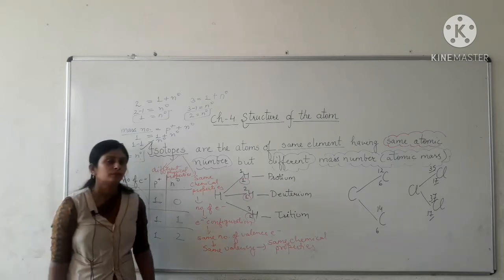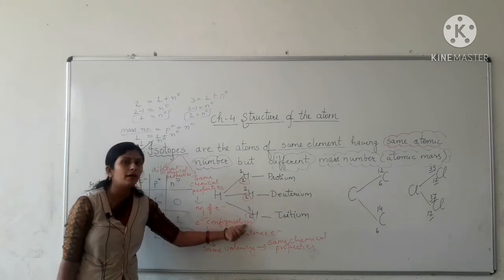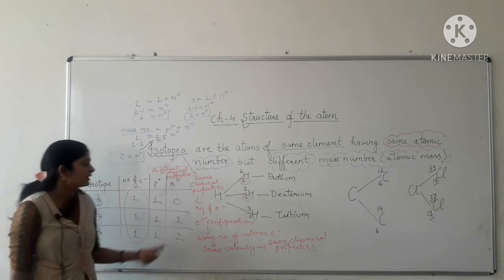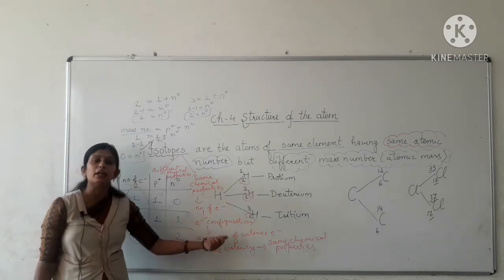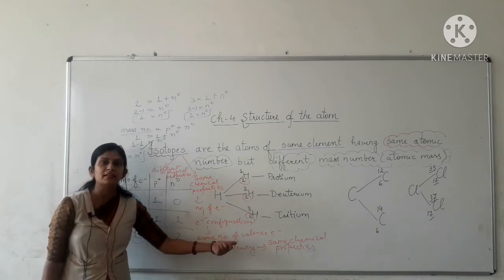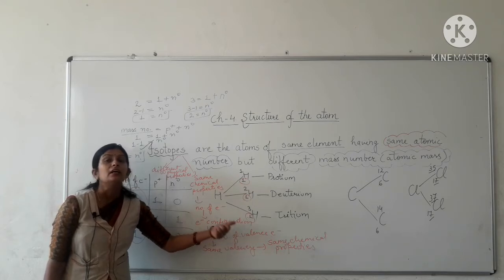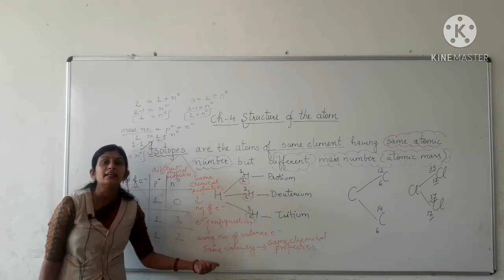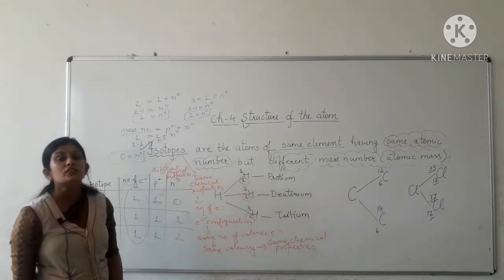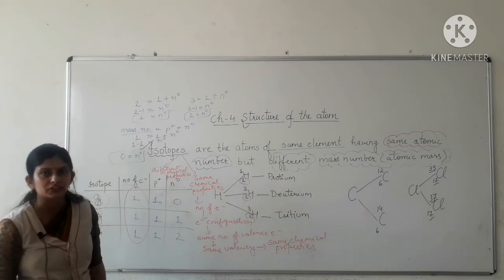Okay, so isotopes of an element have the same atomic number, means same number of electrons. If they have the same number of electrons, then they have the same electronic configuration, which leads to the same number of valence electrons, means same number of electrons in the outermost shell, that decides their same valency, and same valency results in the same chemical properties or chemical reactions.